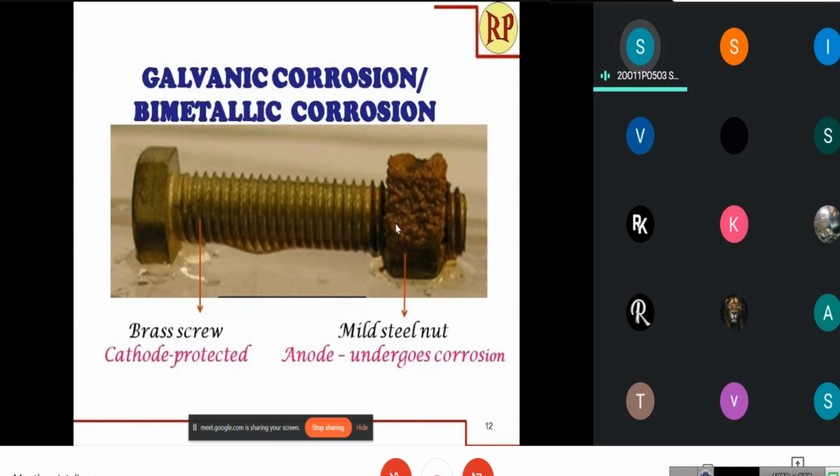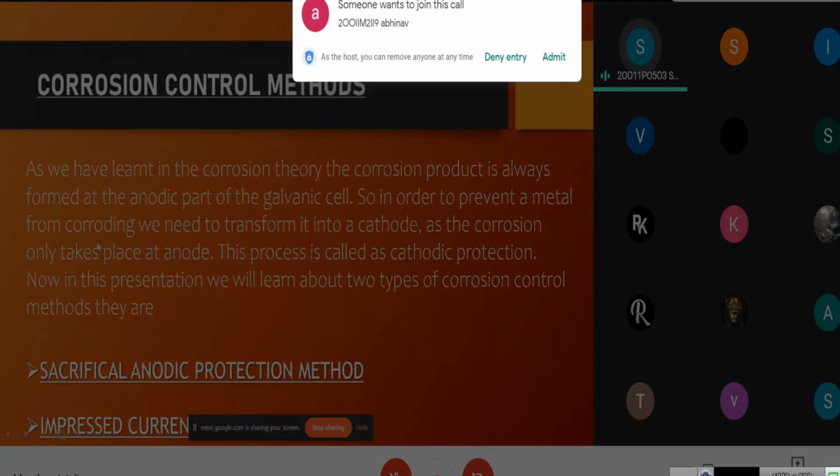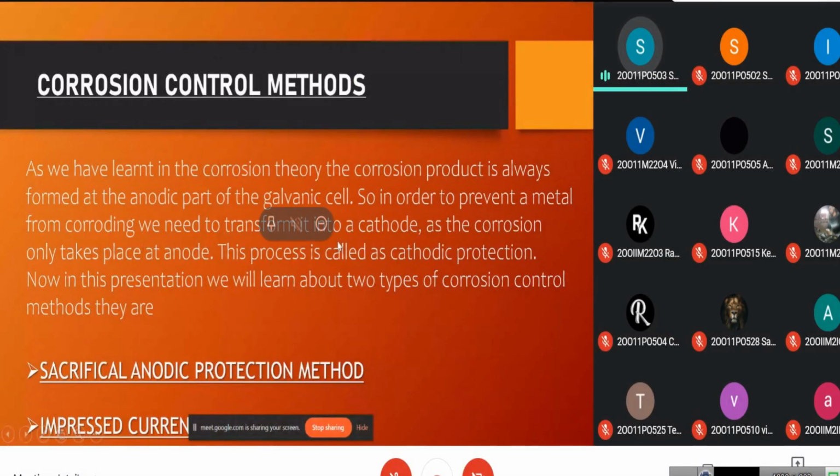Now, let's continue with the topic: corrosion control methods. As we have learned in corrosion theory, the corrosion product is always formed at the anodic part of the galvanic cell. So, in order to prevent a metal from corroding, we need to transform it into a cathode, as corrosion only takes place at the anode. This process is called cathodic protection. In this presentation, we will learn about two types of corrosion control methods: the sacrificial anodic protection method and the impressed current cathodic protection method. Let us first start with the sacrificial anodic protection method.